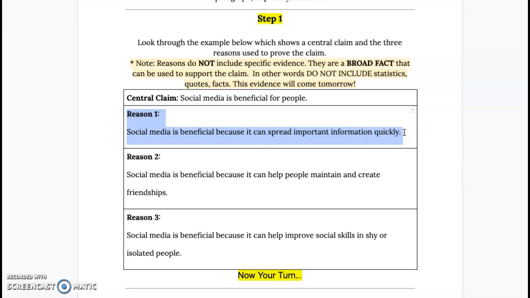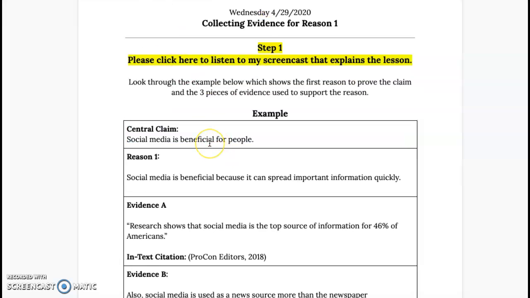Mine is social media is beneficial because it can spread important information quickly, supporting my claim. You're going to take reason one. You'll also need your claim. And you're going to be coming up with evidence for just that one reason. You're actually building your first body paragraph.